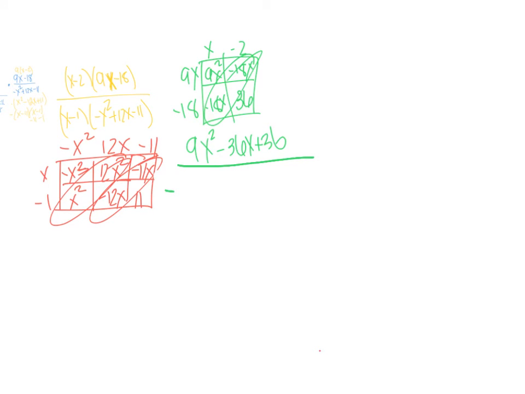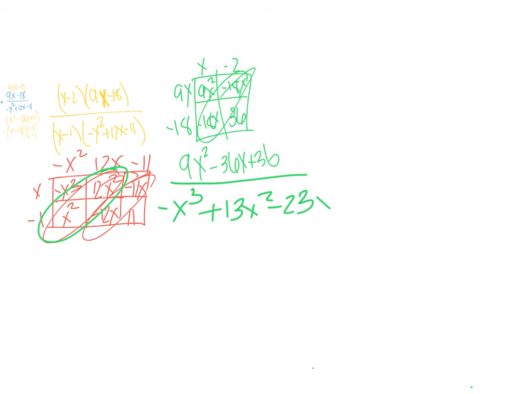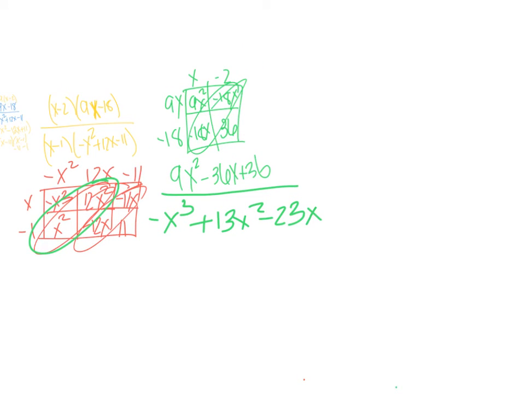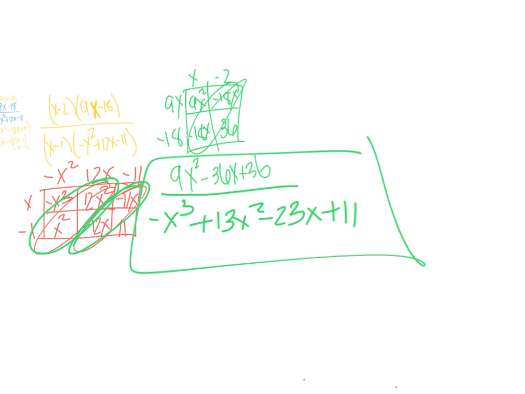So I should get negative x cubed plus 13x squared. I'm adding this. And then you're going to get minus 23x. That's adding that and that. And then plus 11. And that would be your answer for number 3.